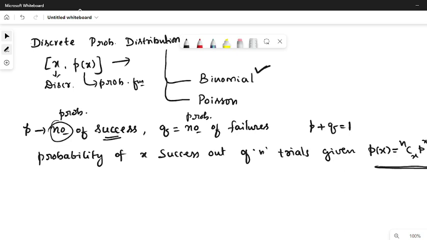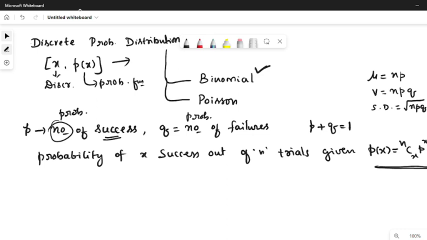In general, for discrete probability distribution, the mean mu will be equal to n into p, and variance will be equal to n into p into q. Obviously, standard deviation will be equal to square root of npq. This is true for any discrete probability distribution, whether it is binomial or Poisson. This holds for discrete probability distribution. So keeping these things in mind, let us move on to solve some problems on binomial distribution.